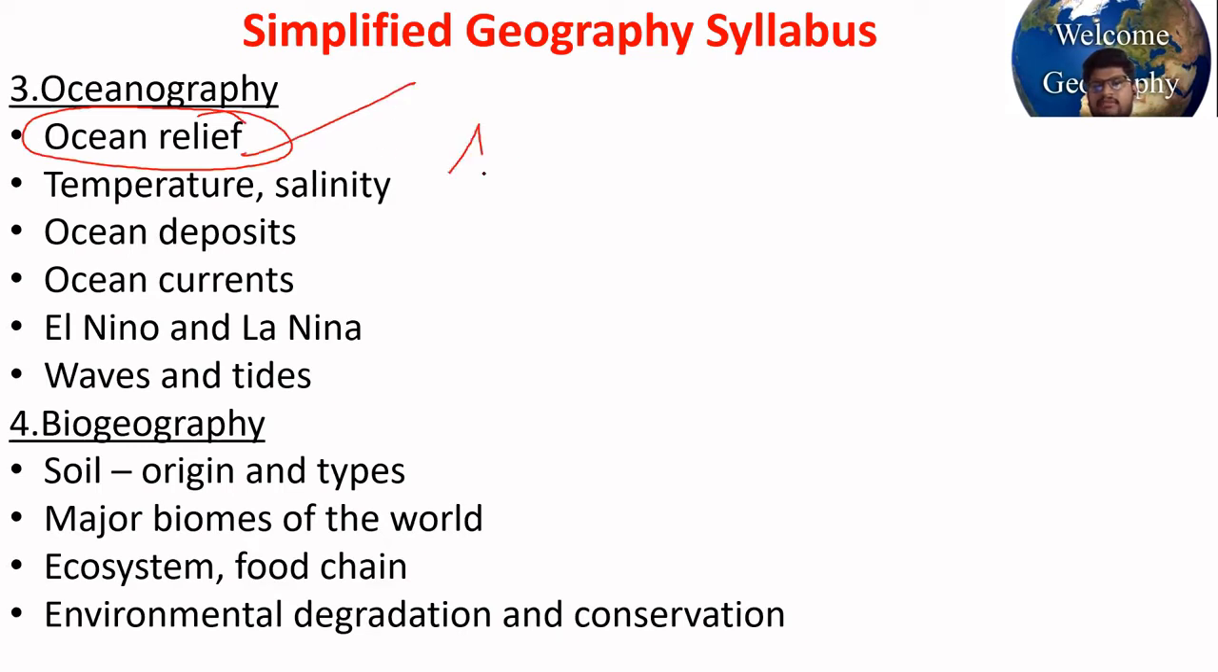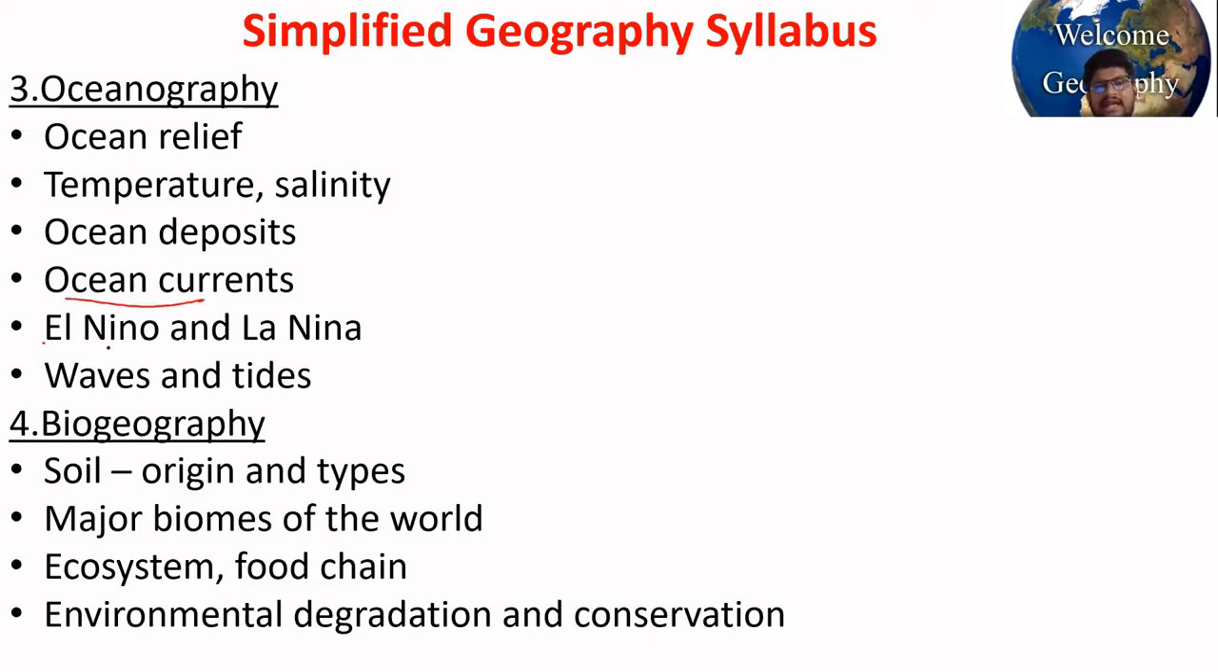There are mountains, plains, plateaus under the ocean waters also, but they are known by different names. So try to learn them, like continental shelf, submarine canyons and all. Then temperature of sea water, how it varies vertically and horizontally. Then salinity: what is the salinity of the ocean and how it impacts ocean currents and temperature. Ocean deposits. Then ocean currents, cold ocean currents, warm ocean currents, how they are generated, how they move, and what are the factors that influence ocean currents.